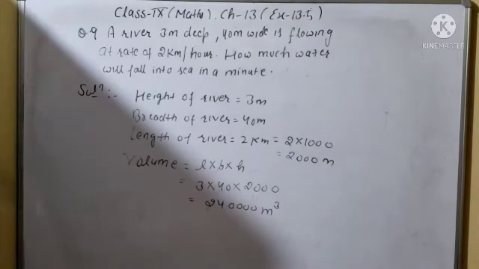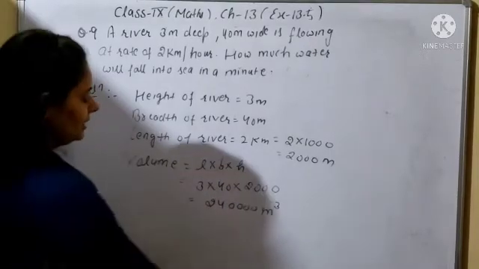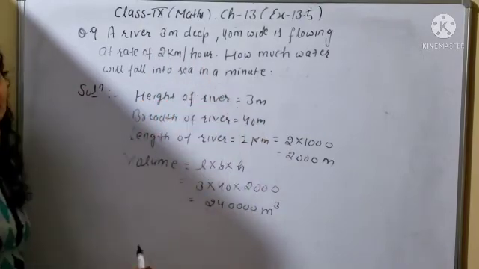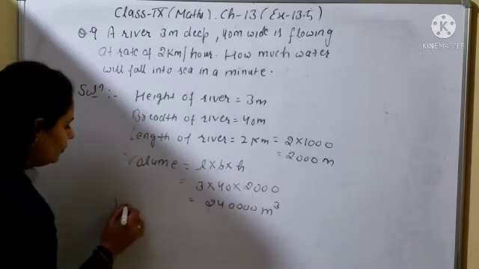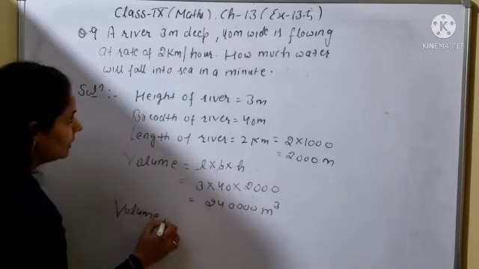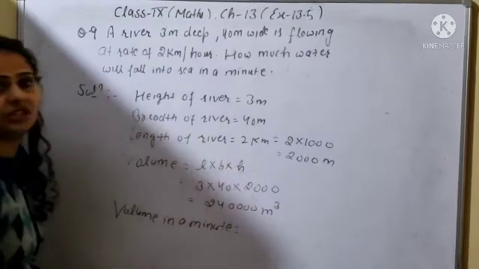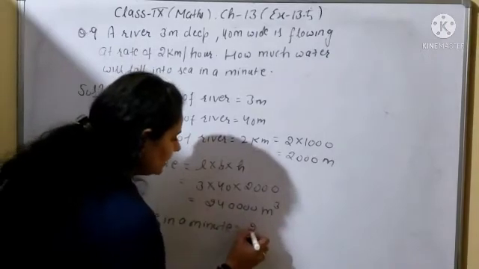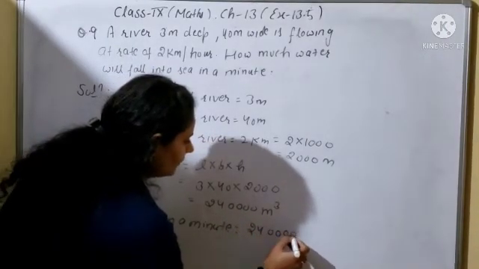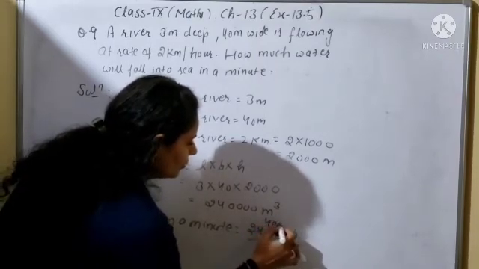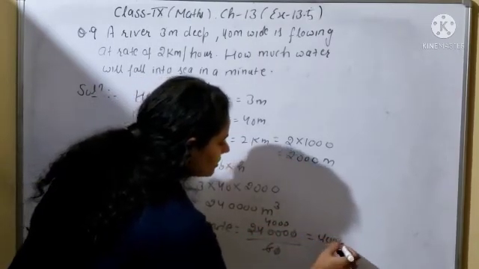Now how much water will fall into sea in a minute? Okay, so in a minute means you will divide it. This is in hour because it is given 2 kilometer per hour. So this volume is per hour. Now you will find out the volume in a minute. 1 hour is equal to how many minutes? 60 minutes. So divide it by 60. So 4000 meter cube.